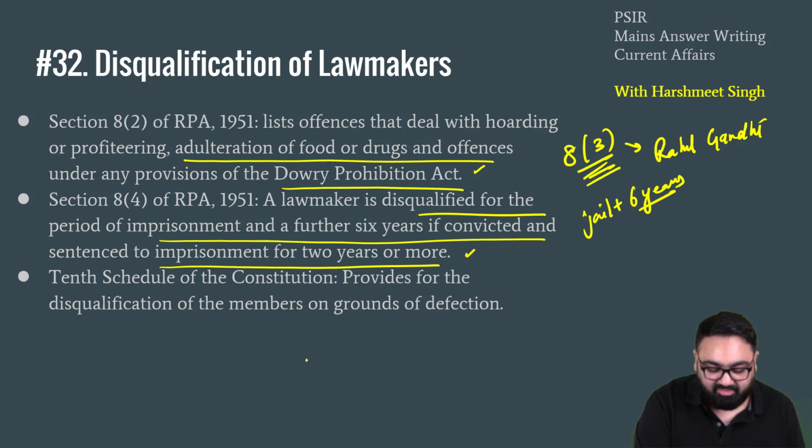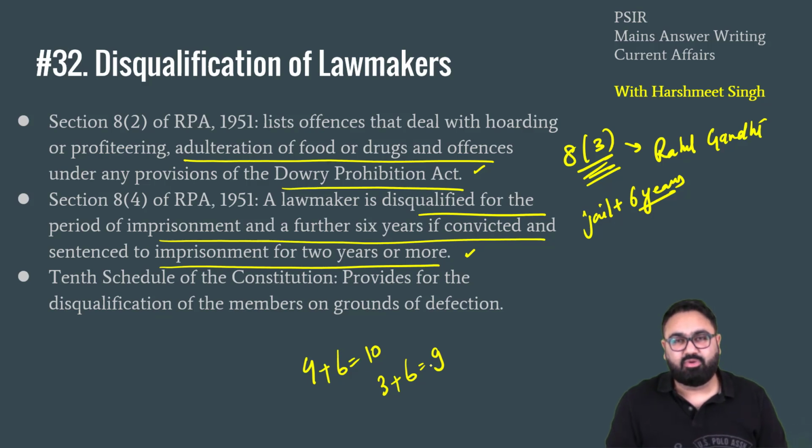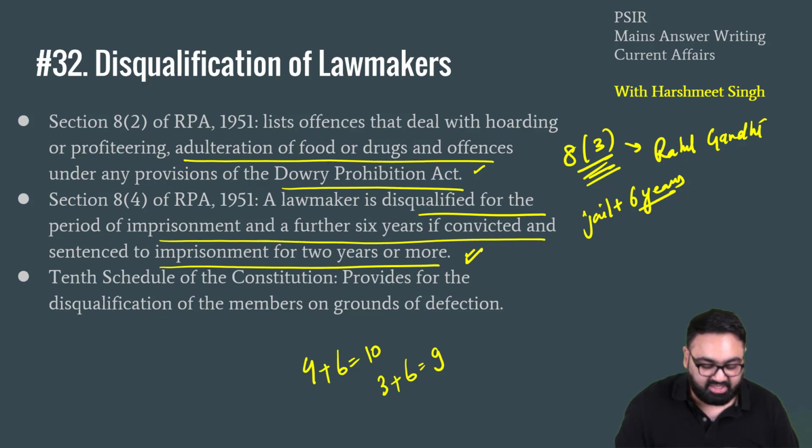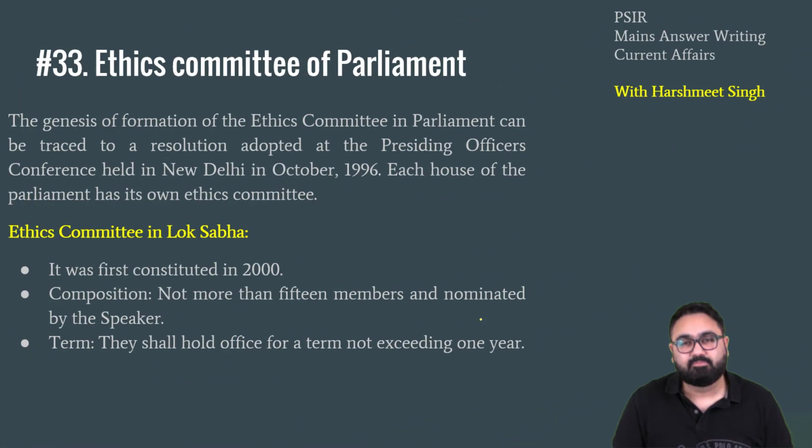So if you are given a jail term of, let's say, 4 years, then you can't fight elections for 10 years. If the jail term is 3 years, then you can't fight elections for 9 years. The jail term has to be 2 or more, and jail term plus 6 more years is your disqualification period. Then you can also be disqualified under the anti-defection law, which is part of Schedule 10 of the Indian Constitution. As you can see, there were many notable disqualifications in the last Lok Sabha, Mahua Moitra and Rahul Gandhi being the ones that were a lot in the news.